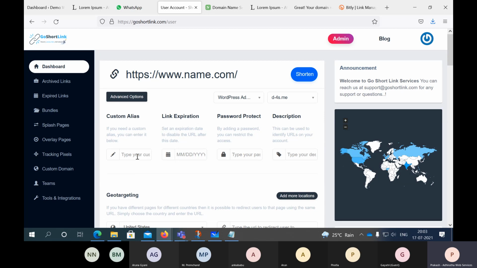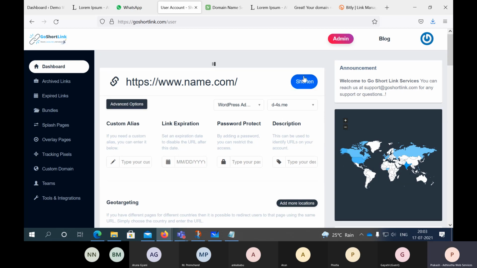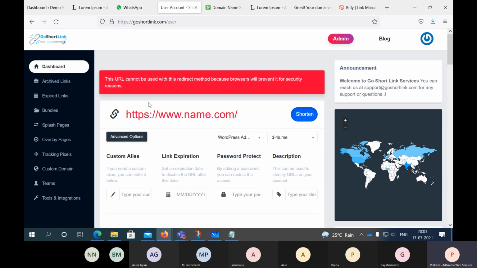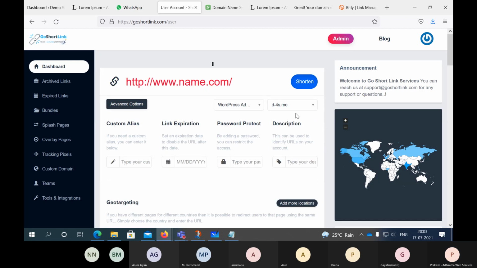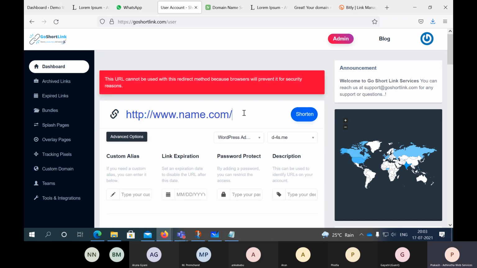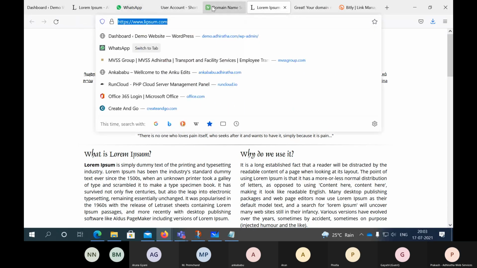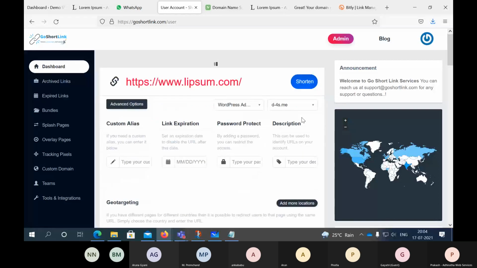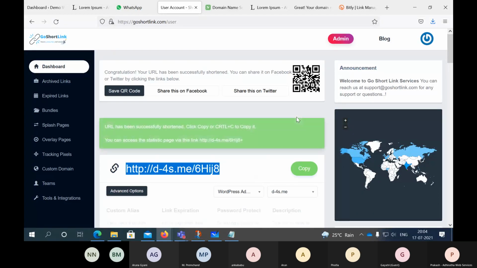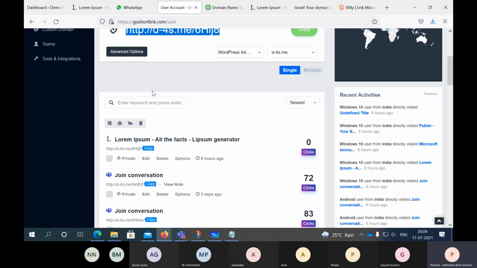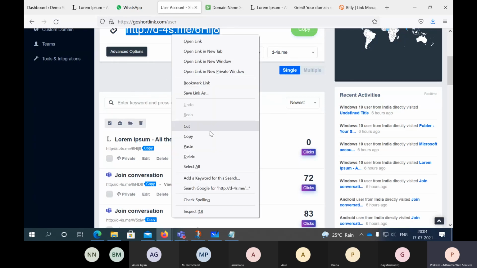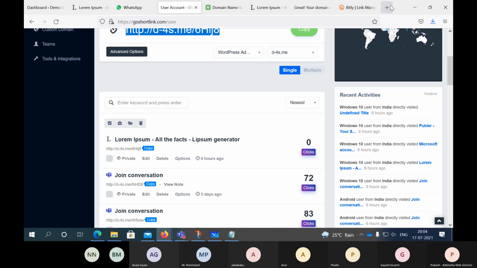So when people see the URL itself, d-4s.me/get50%, something like that will show. But right now, let us not do that. So I'll shorten this. Okay, let me take some other domain. Some websites might have some security, that's the reason. So in this case, what we did is, we created an overlay page.